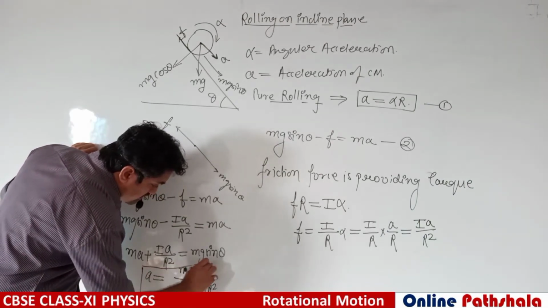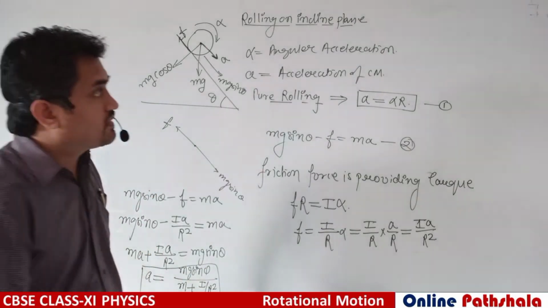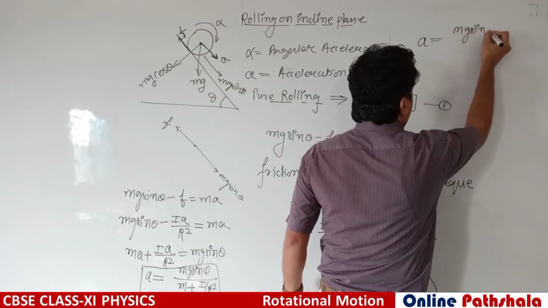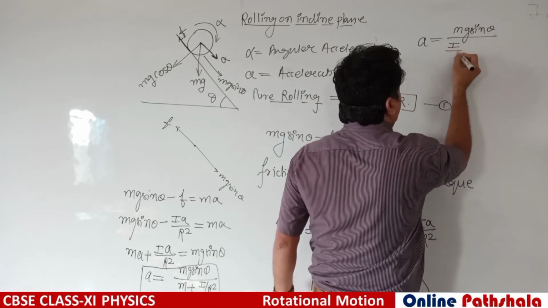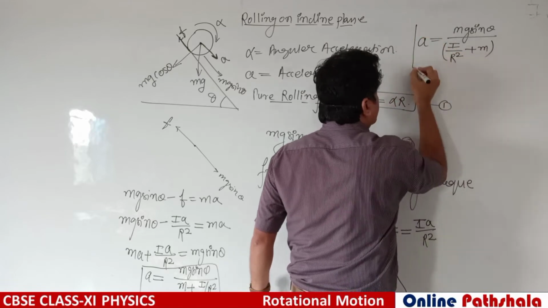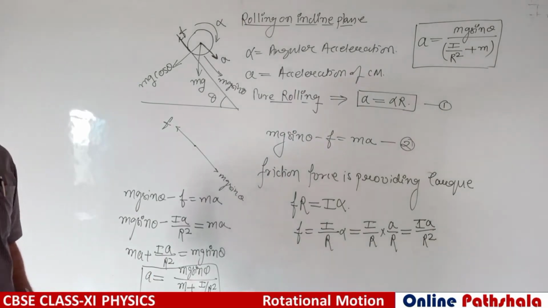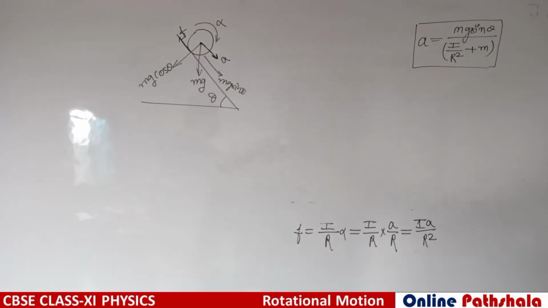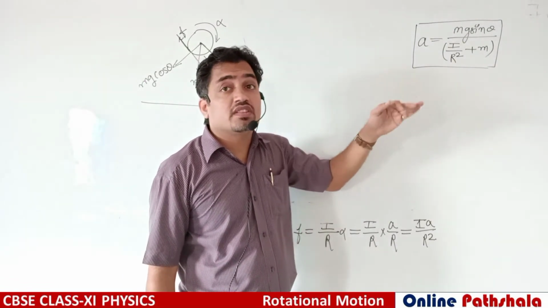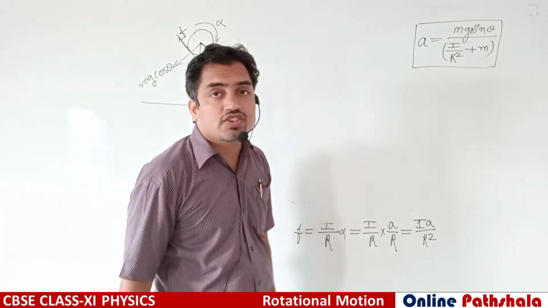This is the expression for the acceleration. It is the acceleration of center of mass, the acceleration with which this body is moving down on the inclined plane.